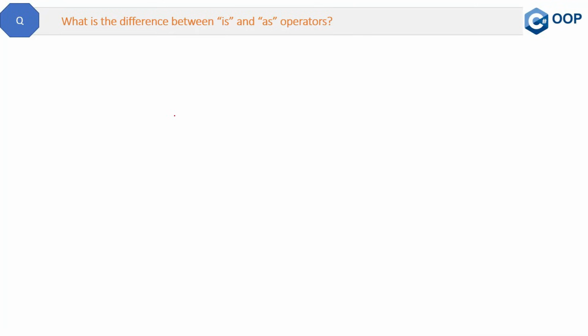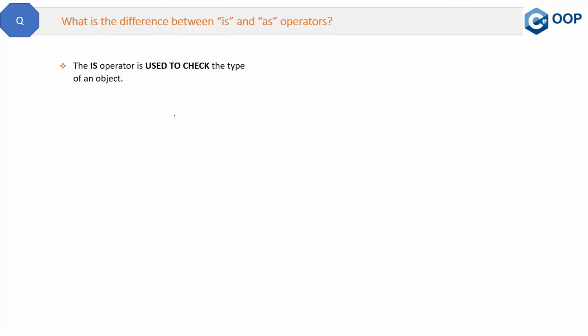Here is the question. What is the difference between the is and as operators? This is not at all a good question. Actually, there is no relationship between these keywords except that their names are similar, is and as. Conceptually, there is no similarity. I don't know why some interviewers ask this question, but let's explore the answer.